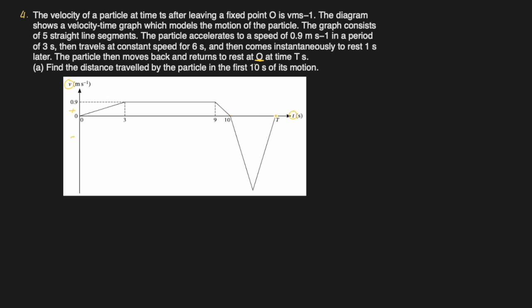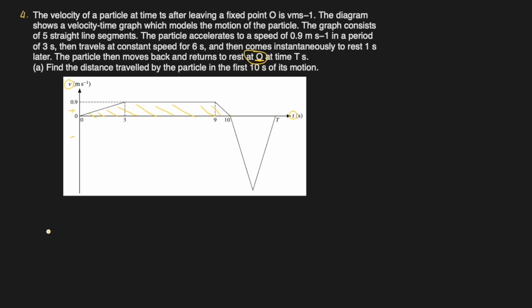So this is the same position, not because of the graph, because they have stated it here. Okay. Part A, find the distance traveled by the particle in the first 10 seconds. For these 10 seconds, from a VT graph, if you want to find the distance, just find the area under the graph. And for 10 seconds, we have everything.